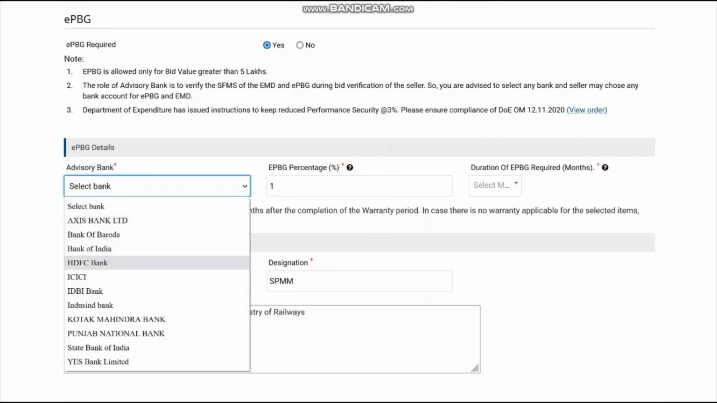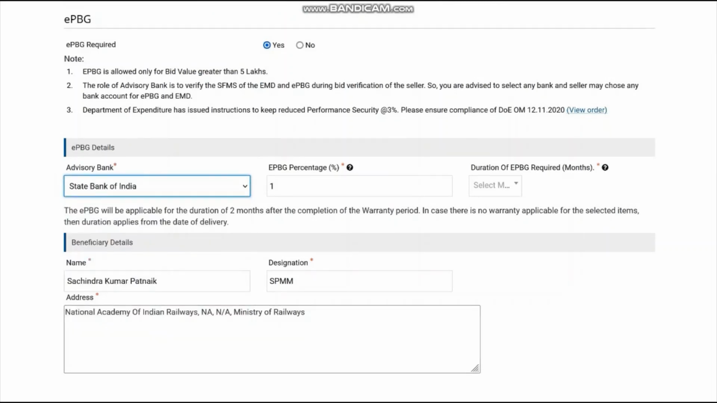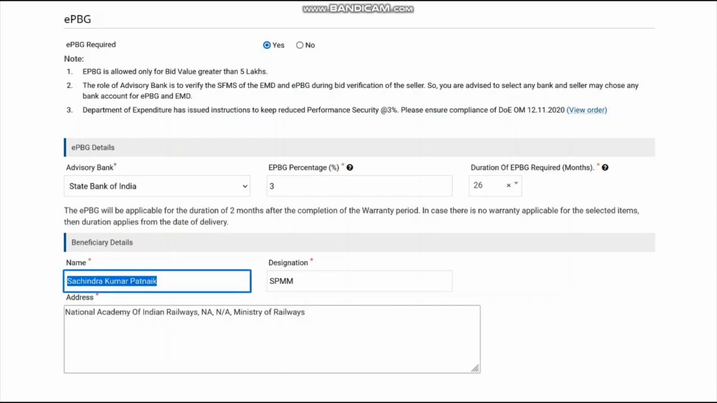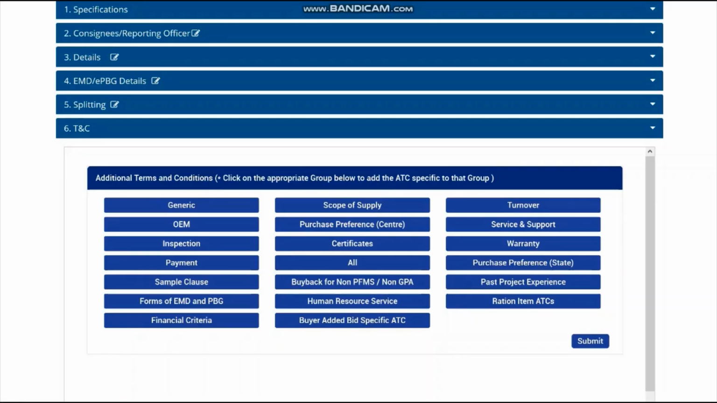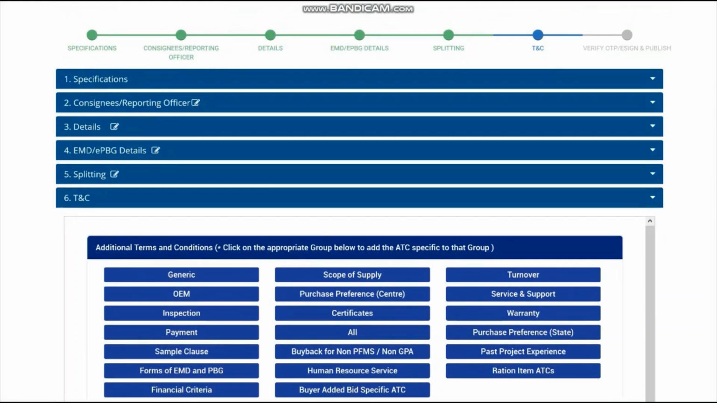Now you have to give your advisory bank details. Then what is the percentage? Generally we take 3% nowadays. And duration, of course, 2 months after the total contract period, say 24 plus 2, so 26 months you put. And you can put other details like in whose name it will be issued and all. Then save. You have reached the terms and condition page.